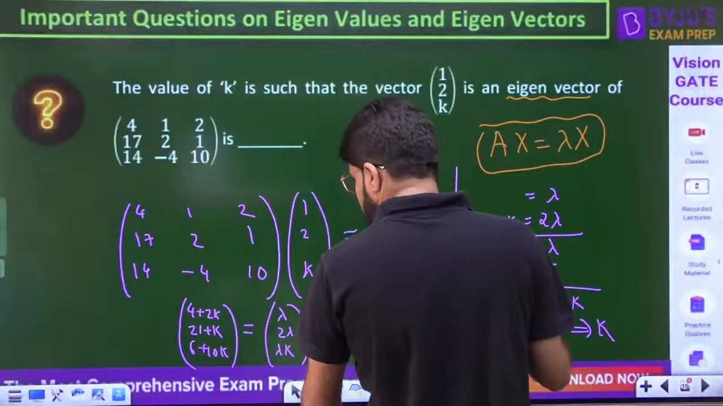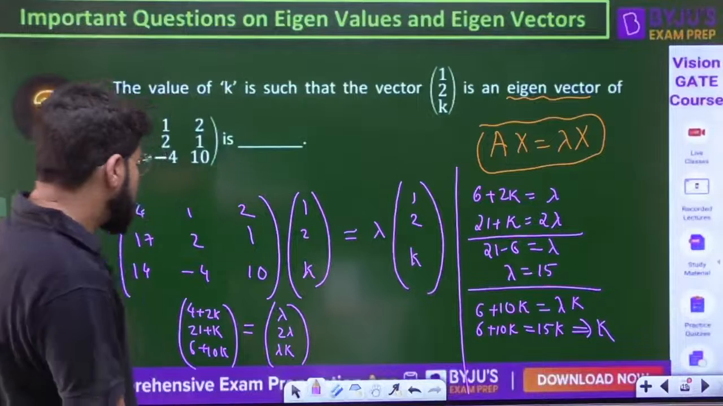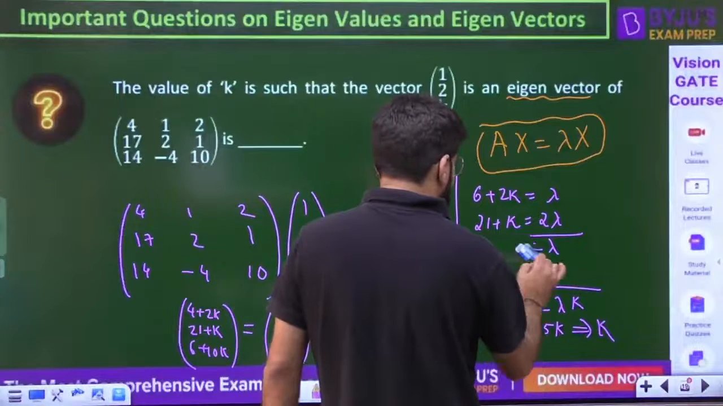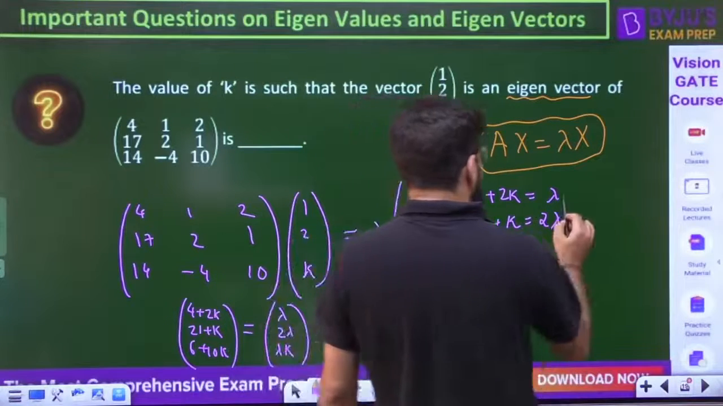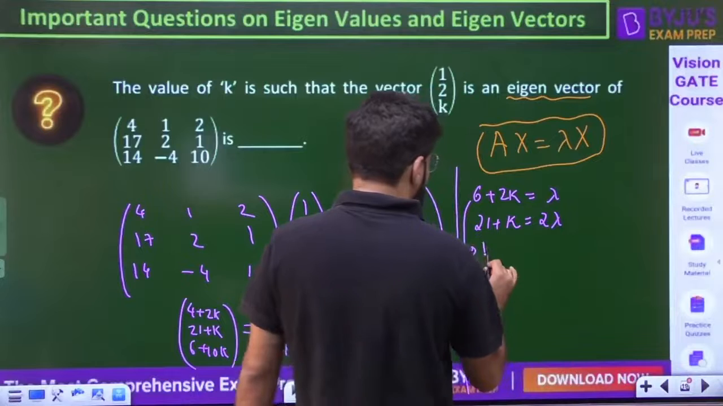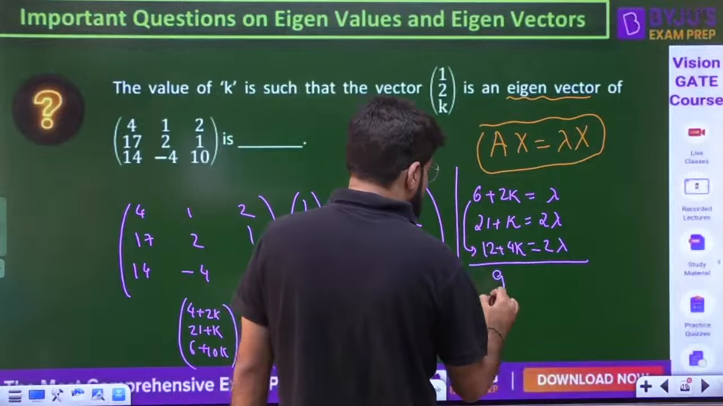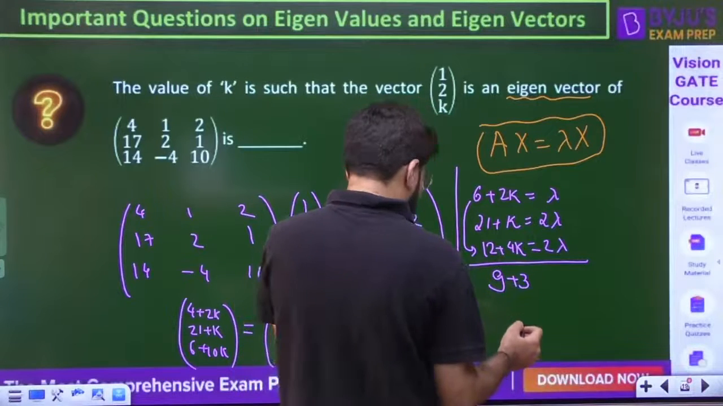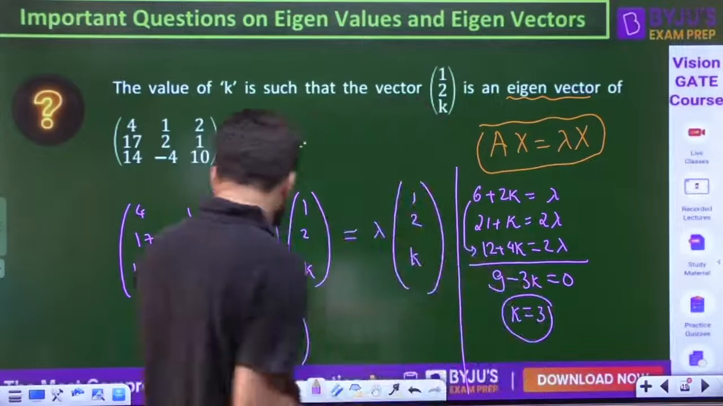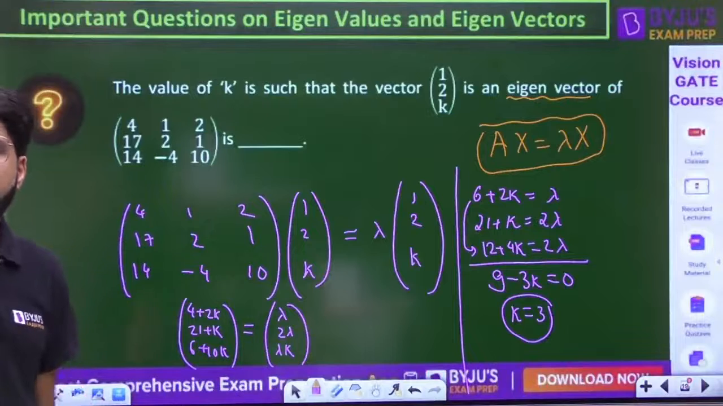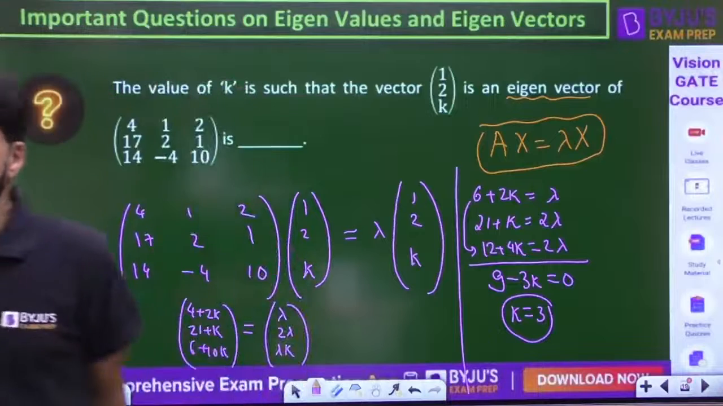This is also 6 plus 2k equal to lambda. So directly I want k, I'll try to solve from here only. There was a typo error, guys, so I have corrected it and then we'll get the answer. I multiply this by 2, so 12 plus 4k is equal to 2 lambda, and now you subtract, so this becomes 9 minus 3k equals 0, and hence k should be equal to 3. Check it out, guys, k should be equal to 3. Correct. Yeah, Pooja, that's what it is, 6 plus 2k.